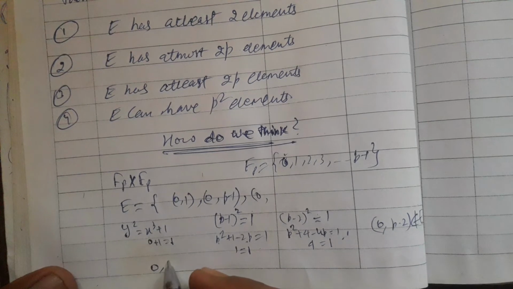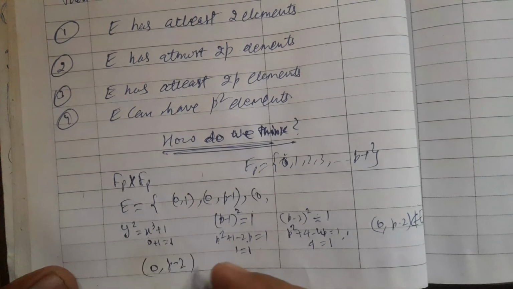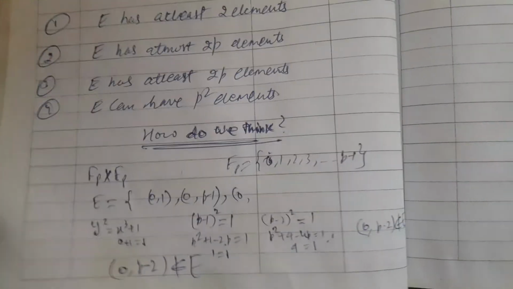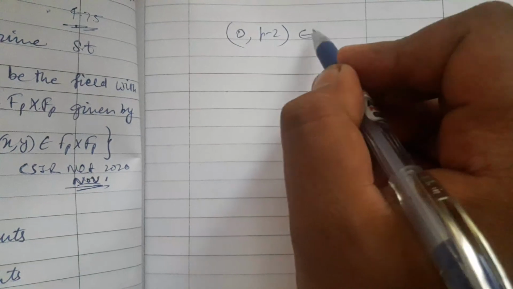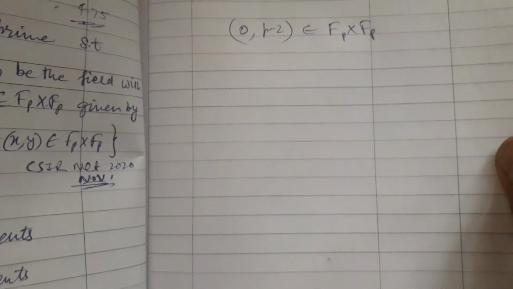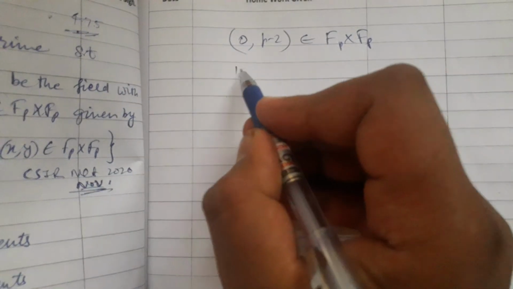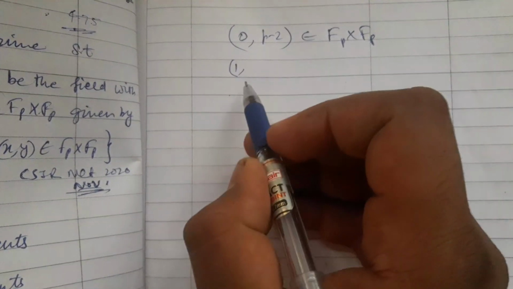Okay, (0, p minus 2) is not an element of E. Although (0, p minus 2) is an element of Fp cross Fp, it fails to be an element of E. So E is a proper subset of Fp cross Fp. Fine. Similarly, one may solve for (1, p minus 1).